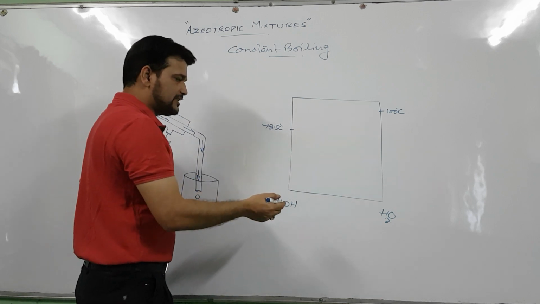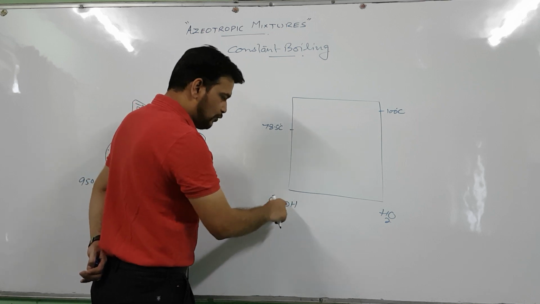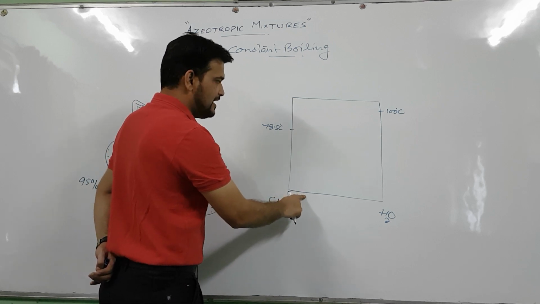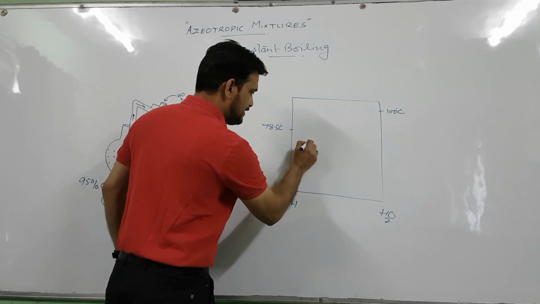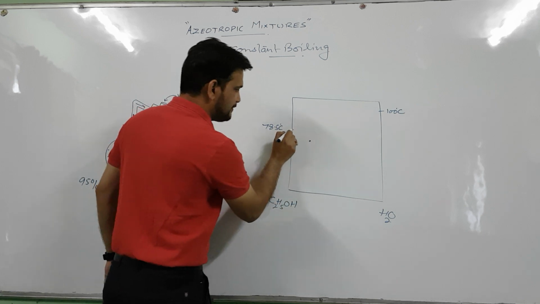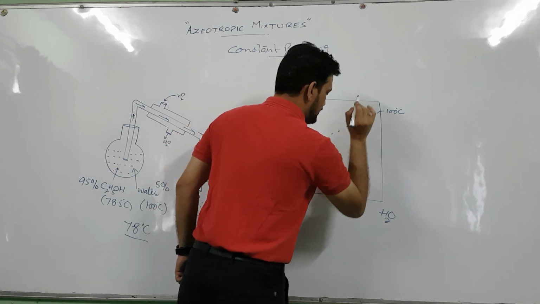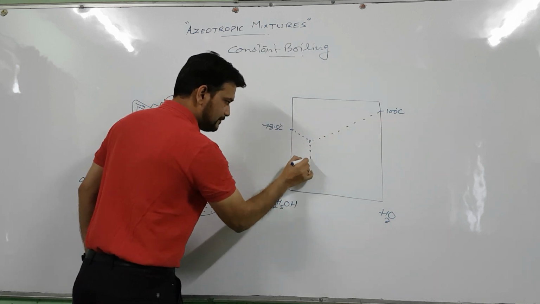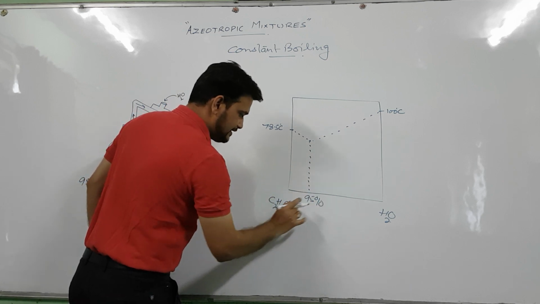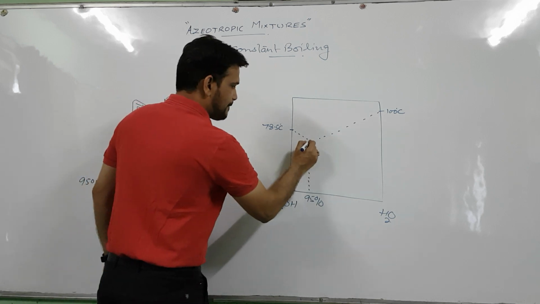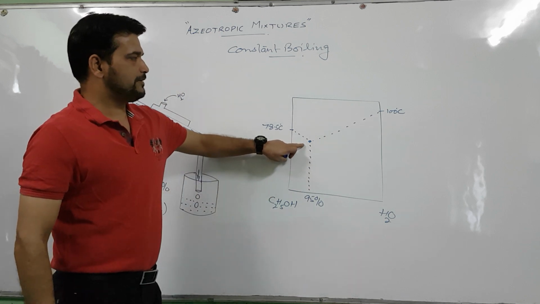Now the composition of the mixture is 95% ethyl alcohol, so it will be more towards this side, and as the boiling point is lower, so this is the boiling point of the mixture. Let us connect it with dotted lines. This is 95% ethyl alcohol, and this is the boiling point or constant boiling point of the azeotropic mixture.